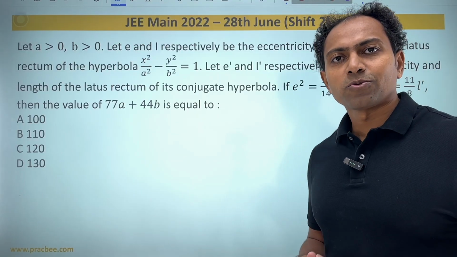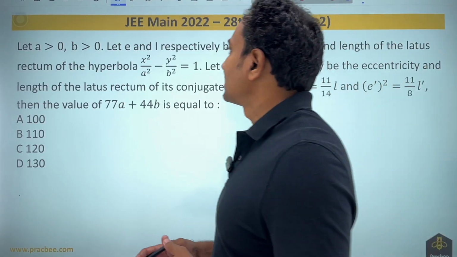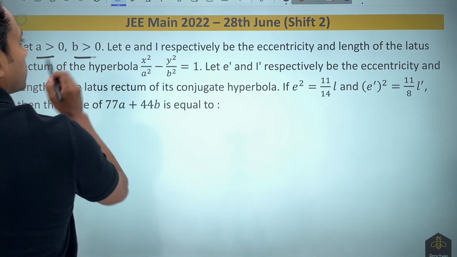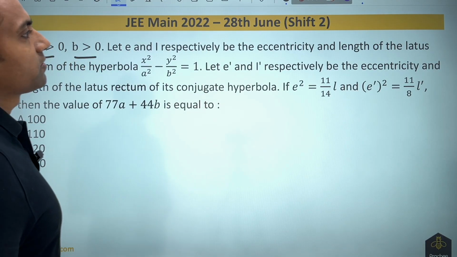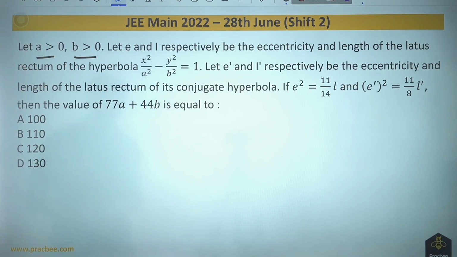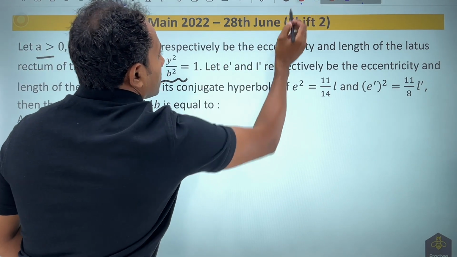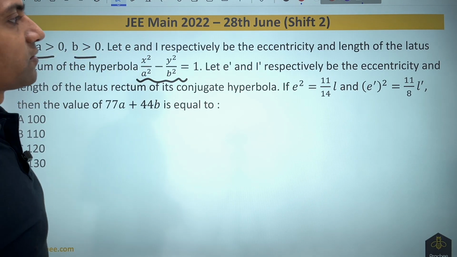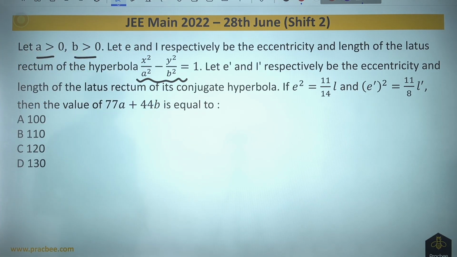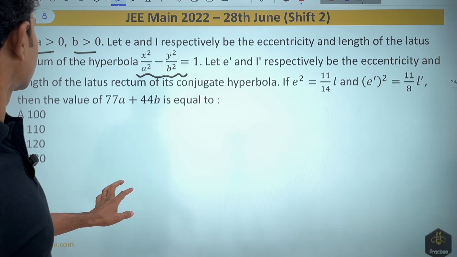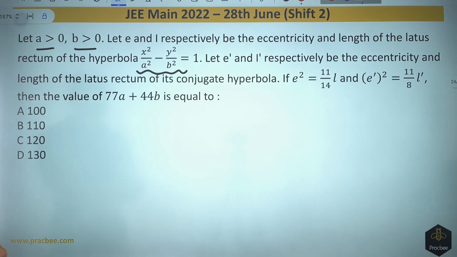Now if I look into this 2022 question, it says that a and b are both positive, and e and L respectively be the eccentricity and length of latus rectum for this hyperbola that is given to us. And if the eccentricity and length of the latus rectum of the conjugate hyperbola is given as this, find the value of 77a plus 44b.